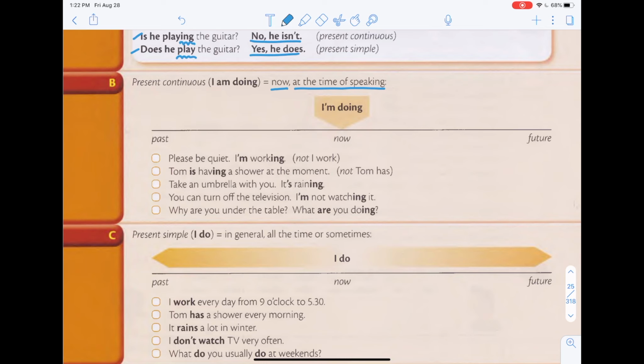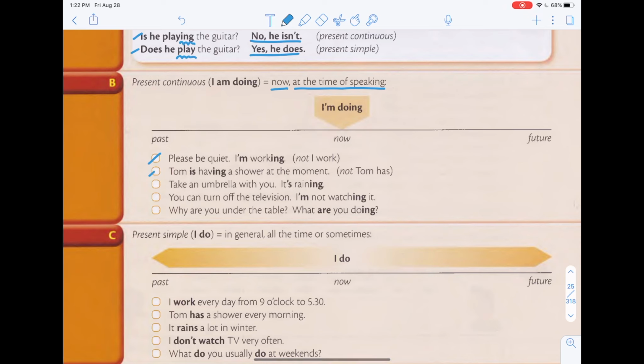Then you use present continuous. So let's read the examples. Please be quiet. I'm working. Okay? So you don't say please be quiet, I work. But it doesn't mean that you need to be quiet right now. So you need to tell them I'm working so that people understand that you are working right now and that you need them to be quiet right now.